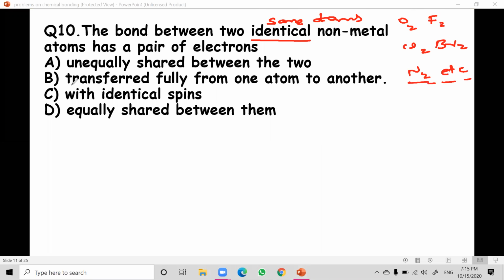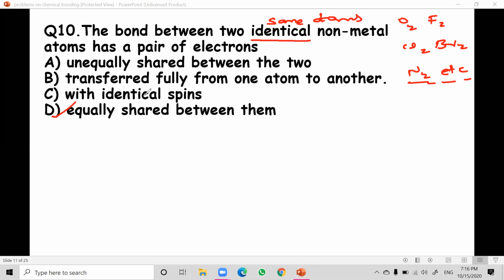So they are asking about these molecules. The options are unequally shared between the two, transferred fully from one atom to another atom, with identical spins, equally shared between them. So the right answer is equally shared between them. The question again I'm repeating here, question number 10: the bond between two identical atoms has a pair of electrons equally shared between them. They form a covalent bond which is totally non-polar because of similar electronegativity. They share equally. So the answer is equally shared between them.